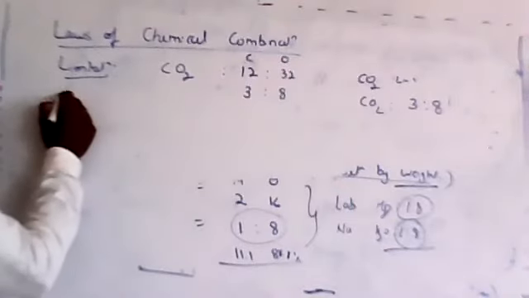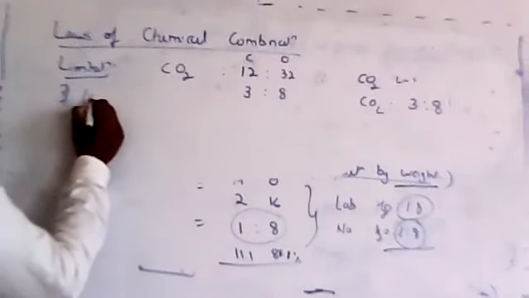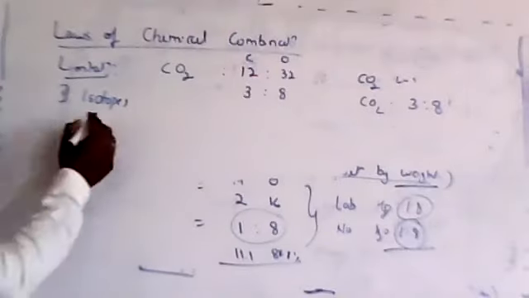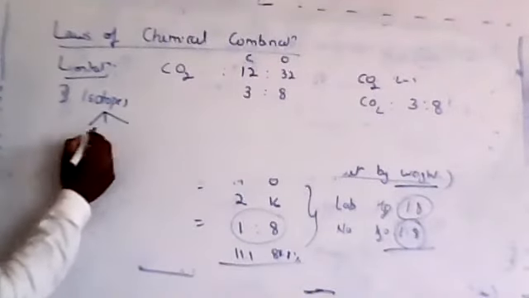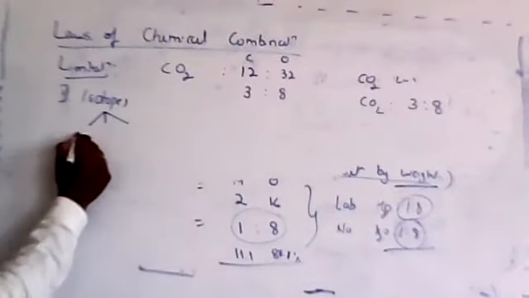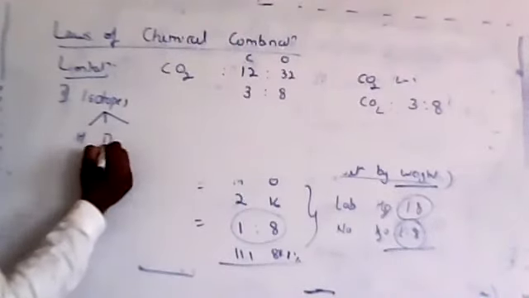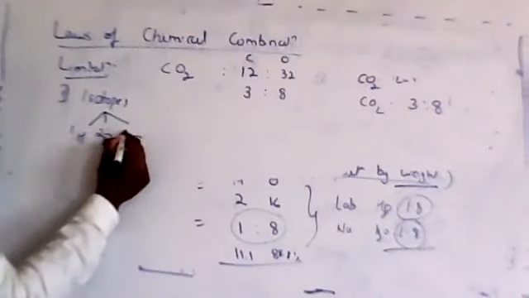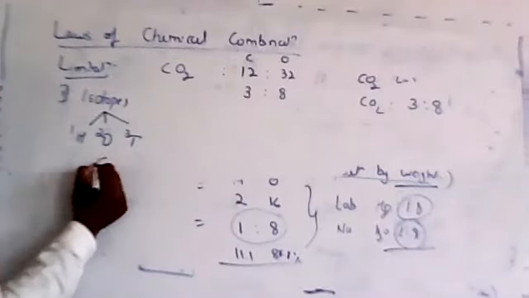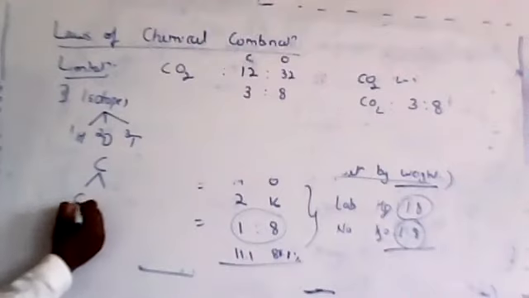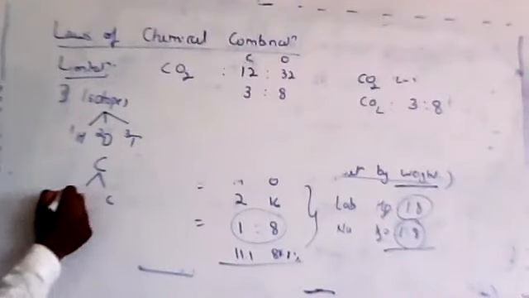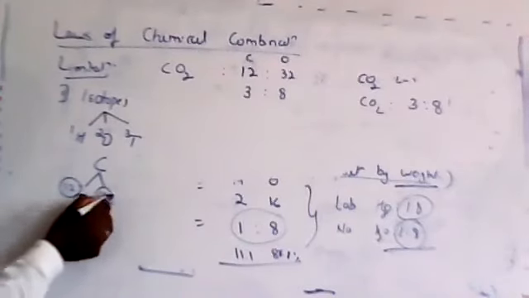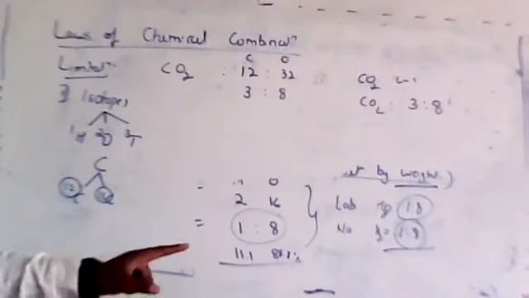But there is one problem with this. The limitation is that this rule will not hold good for isotopes. Do you know what isotopes are? Isotopes are of the same element but contain different mass. For example, hydrogen could exist as hydrogen, deuterium or tritium, where the mass of hydrogen will be 1, deuterium 2, tritium 3. Similarly, carbon exists mainly in two forms, C12 or C14.